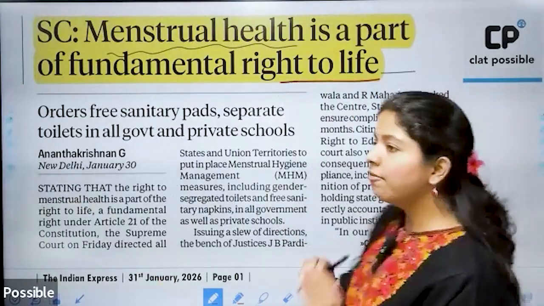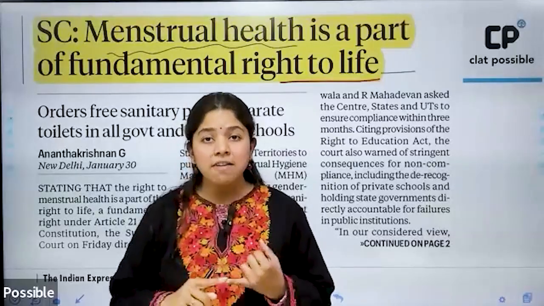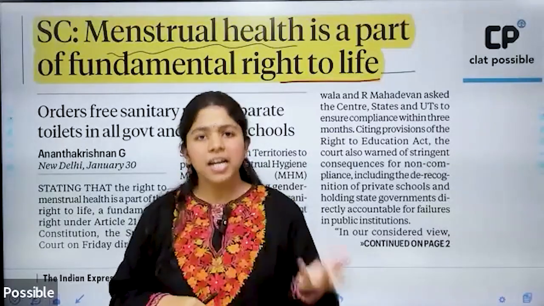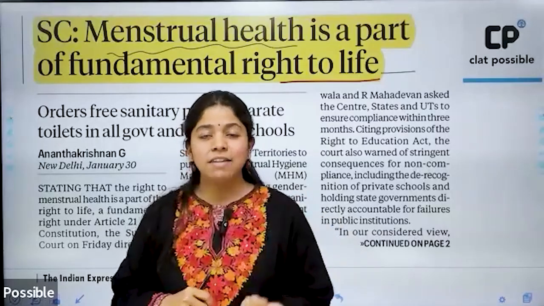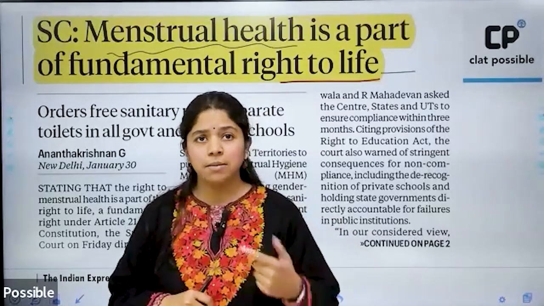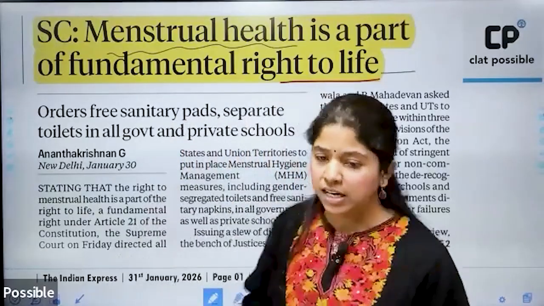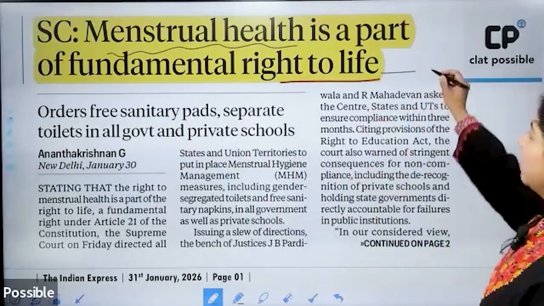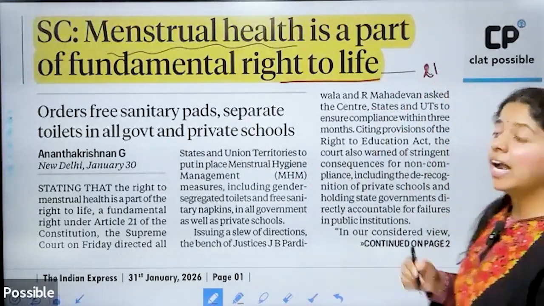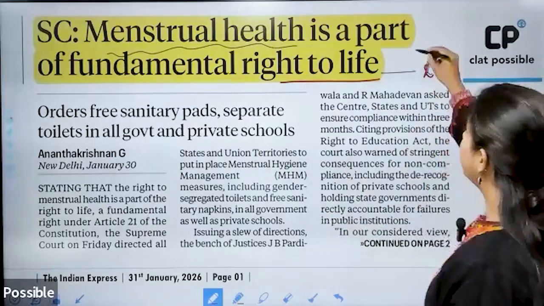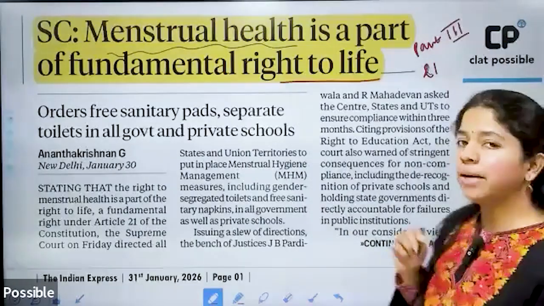Fundamental right to life in its totality is understood as the fundamental right to life and personal liberty, which is translated into various interpretations like right to life with dignity, right to a clean environment, right to sleep, right to stay silent, right to privacy, etc. Okay, and this right to life is provided for under Article 21 of the Constitution, and Article 21 is found